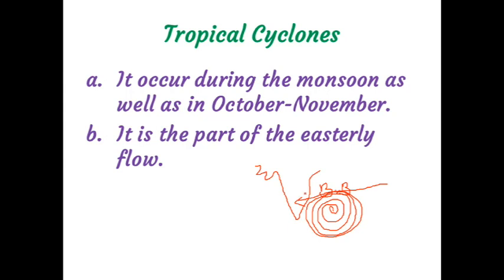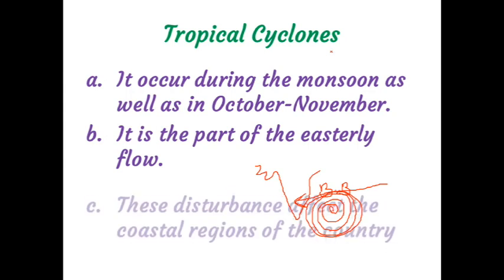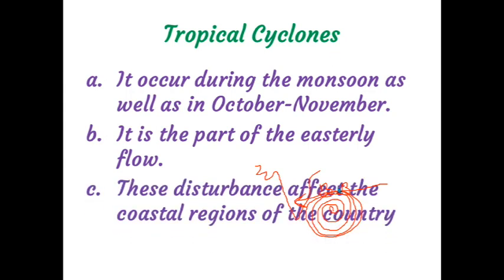In that way, we get rainfall. These tropical cyclones also influence what? The climate of India. These disturbances, that means cyclones, a cyclone is a disturbance wind, affect the coastal regions of the country. Which side of our country will it hit, children? It influences the coastal region.